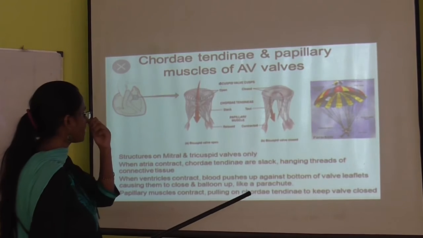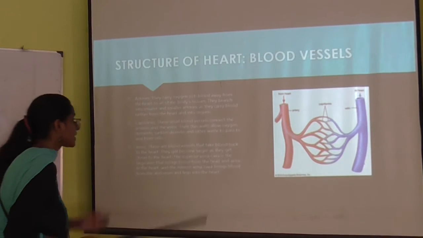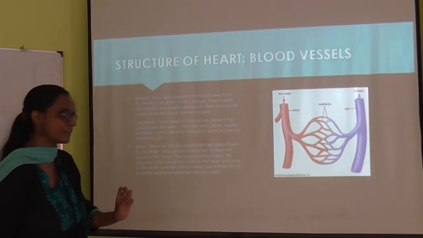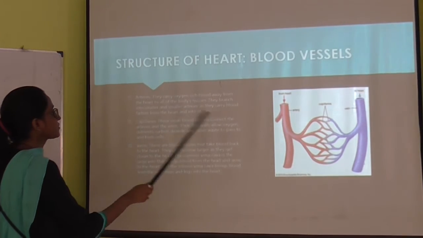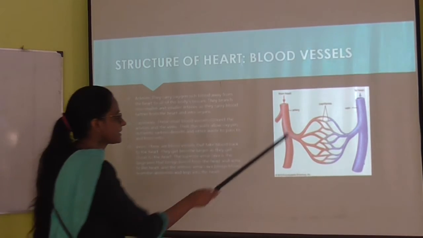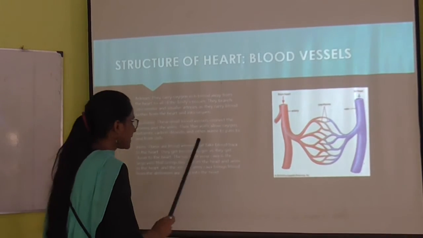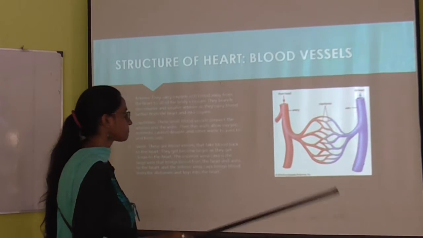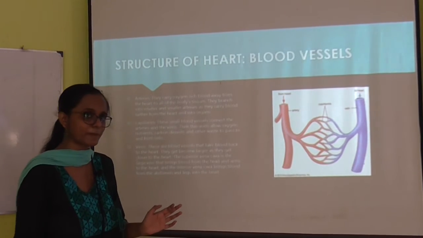Next, in the next slide what we are going to learn? We are going to learn about the blood vessels. Okay, now what happened? There are three types of blood vessels present. One, arteries, they carry the oxygenated blood to the different parts of the body. Next is what? Veins, they carry the deoxygenated blood to the heart from the different parts of the body.